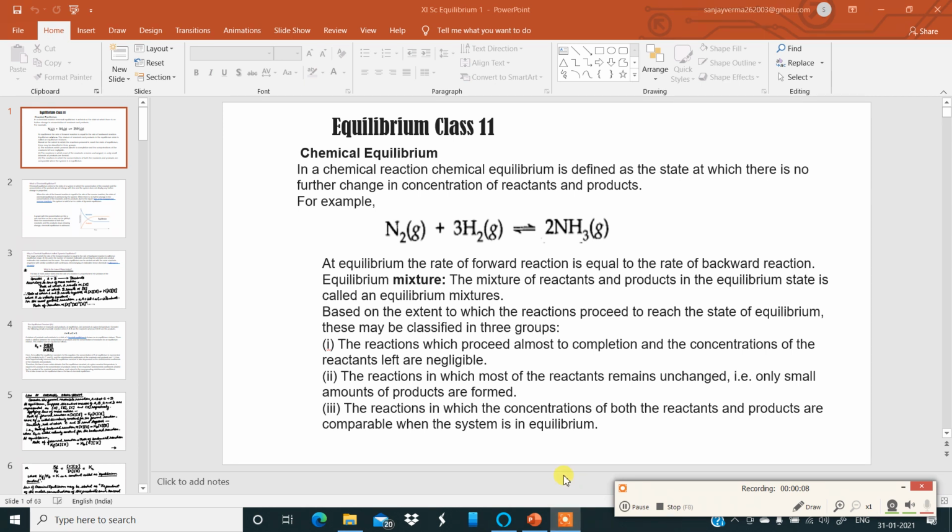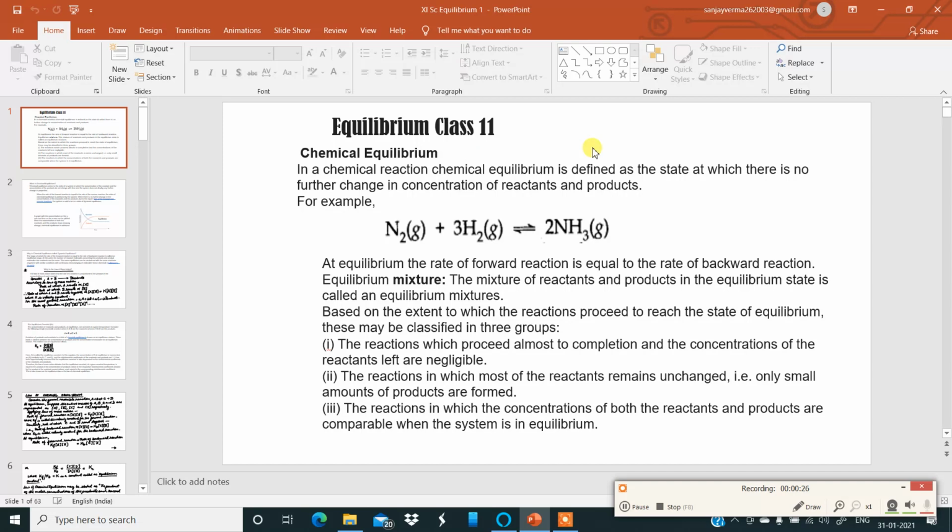Today I would like to discuss and give you some basic concepts of the chapter from class 11 science chemistry. The chapter's name is equilibrium. Firstly, what is chemical equilibrium? Let me explain this in a simple language.